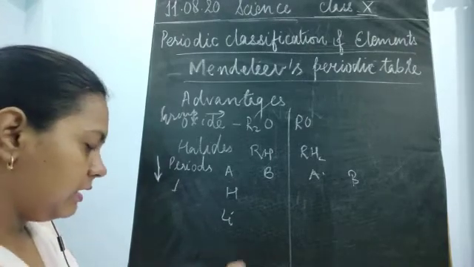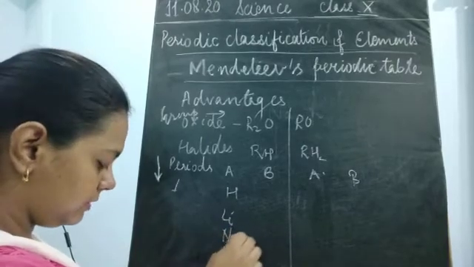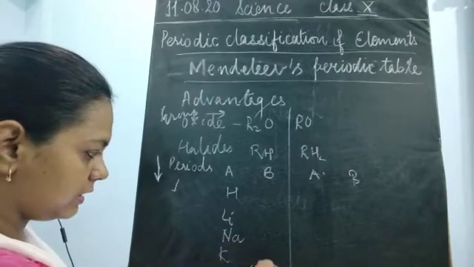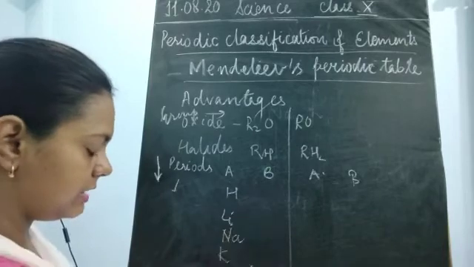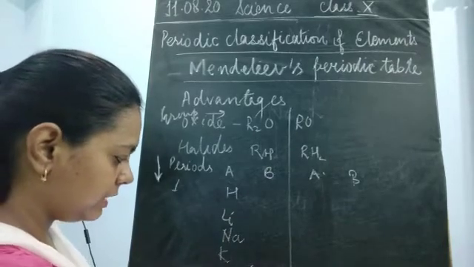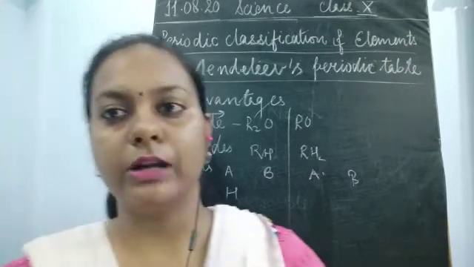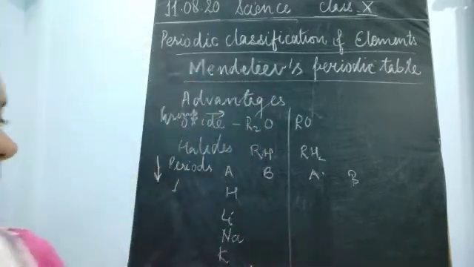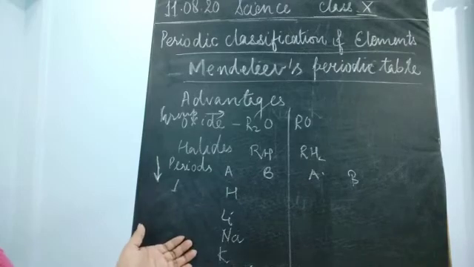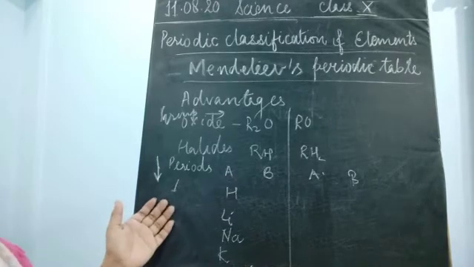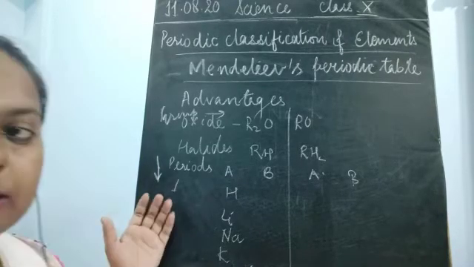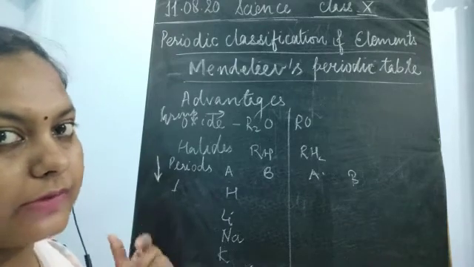Then lithium, then sodium, then potassium, then copper was also placed under the B group, then rubidium. Elements with very similar properties were put under one group. Why were they put under one group? Because different series were also used, which means they had similar properties.